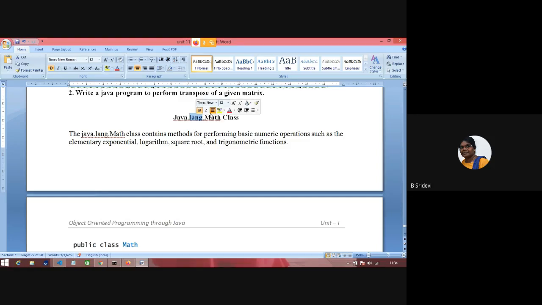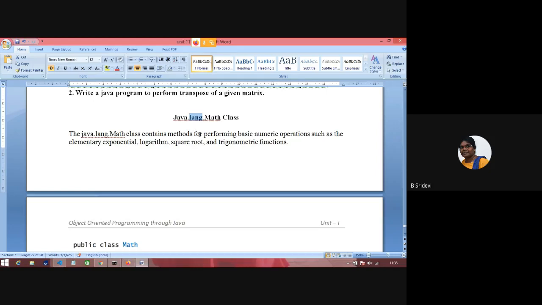Listen to me carefully. Math is the class name and it is part of the lang package. Scanner is a class that is part of the util package. Whenever you are using Scanner, you are importing. But for Math, there is no need to import lang. By default, lang is imported into Java programs.